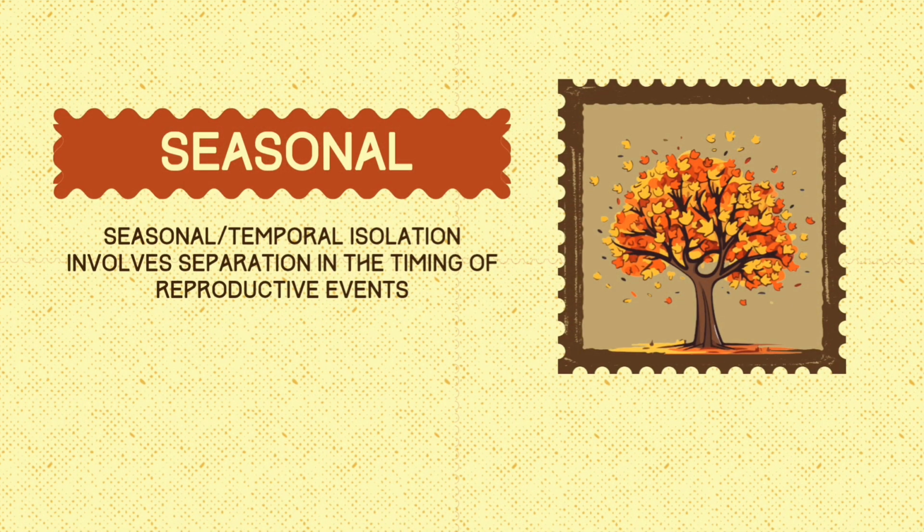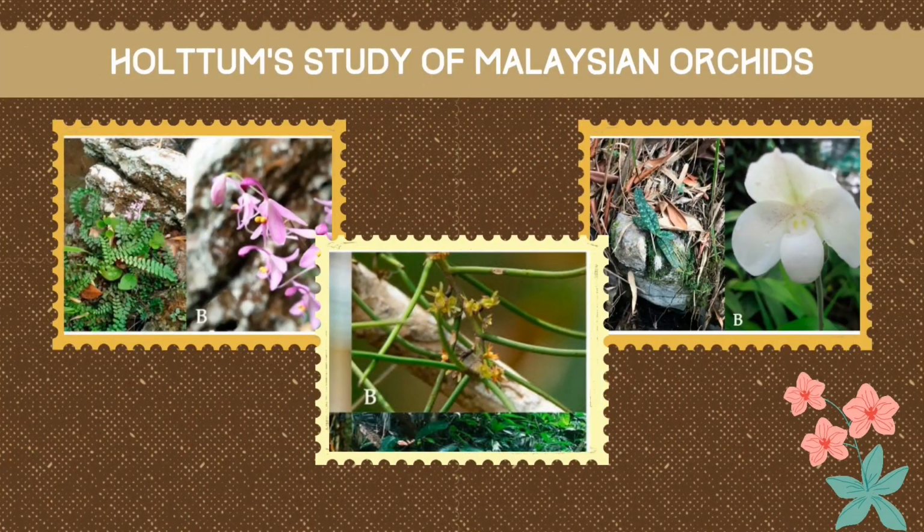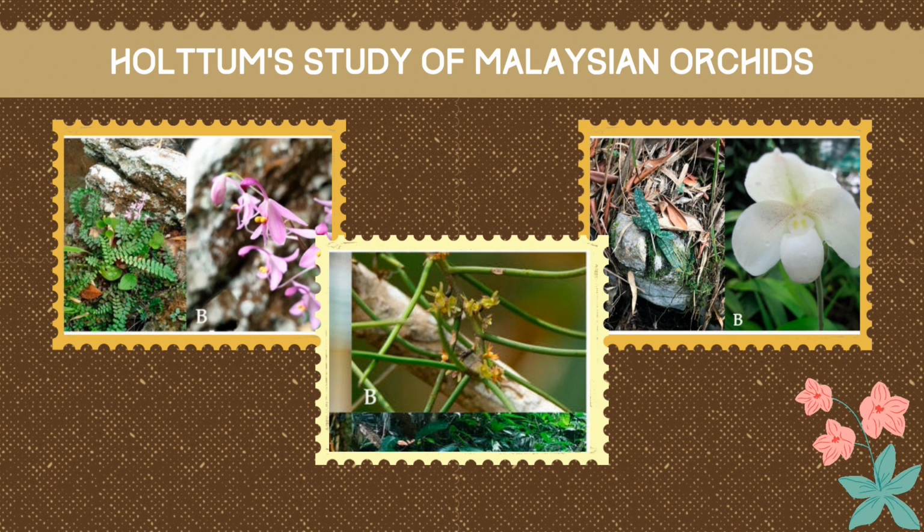Temporal isolation involves separation in the timing of reproductive events, like the differing times of day or season when certain flowers bloom. One example of this is the Holttum study of Malaysian orchids in the 1950s.